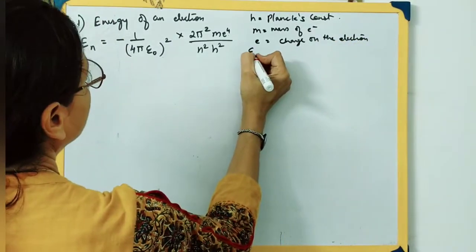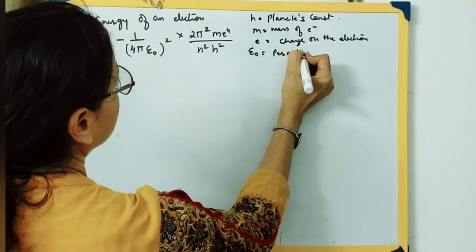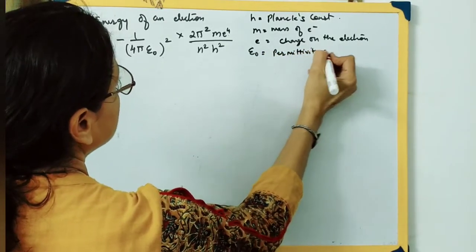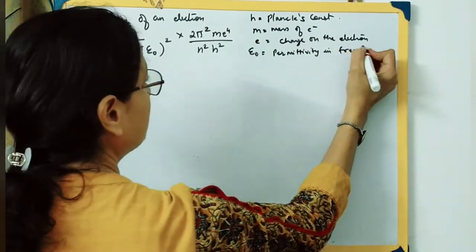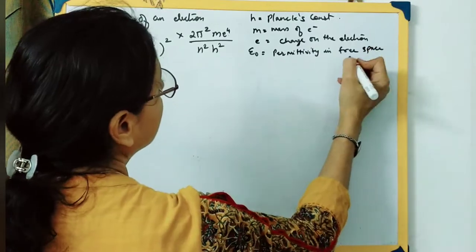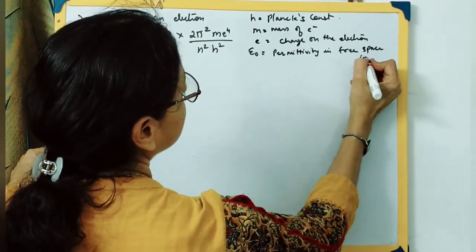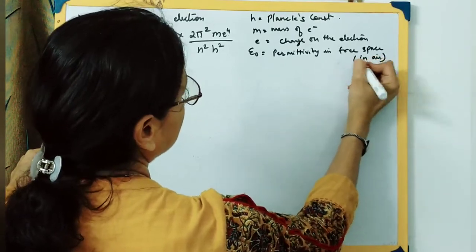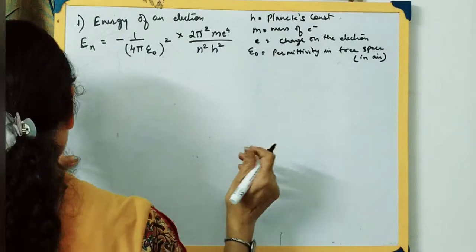What is epsilon 0? That is the permittivity, the permittivity in free space or in air. Then m is the mass of the electron, h is a constant.